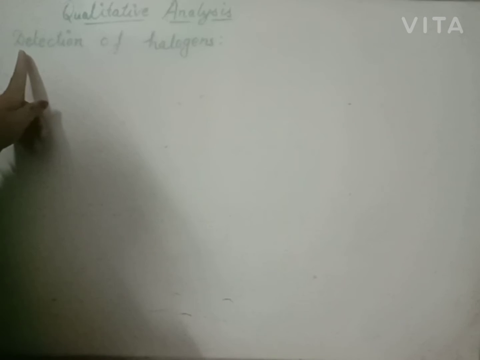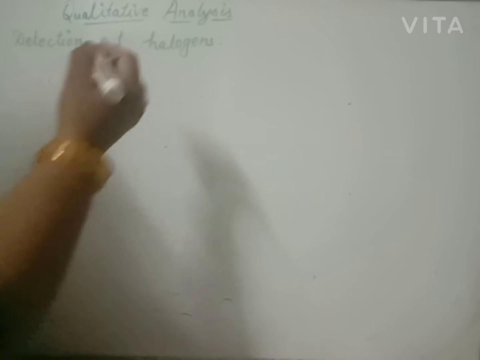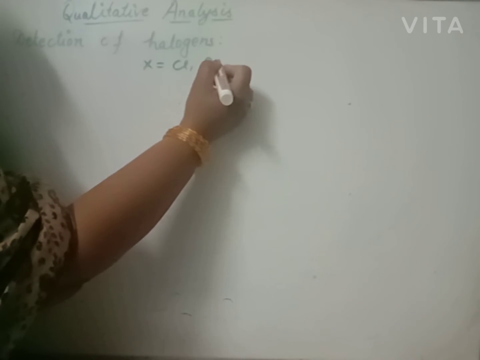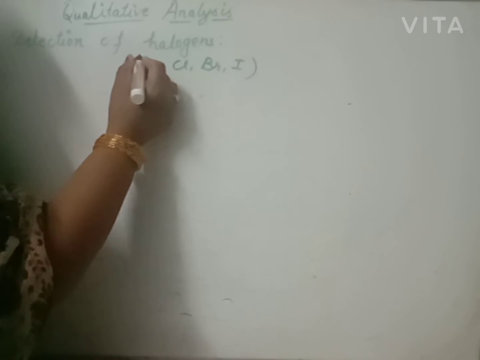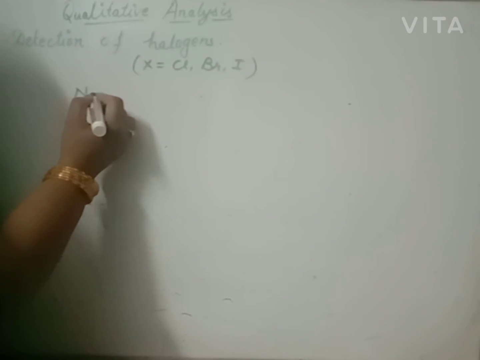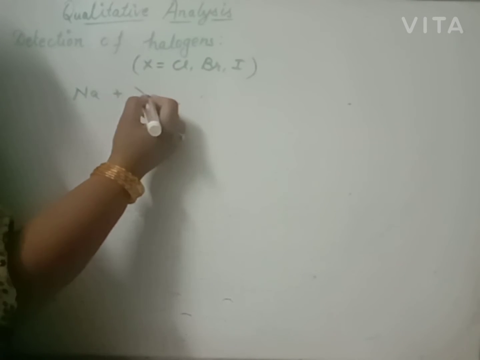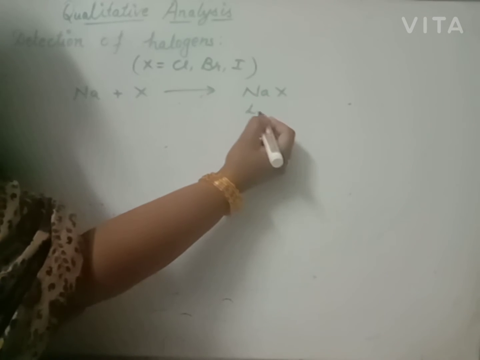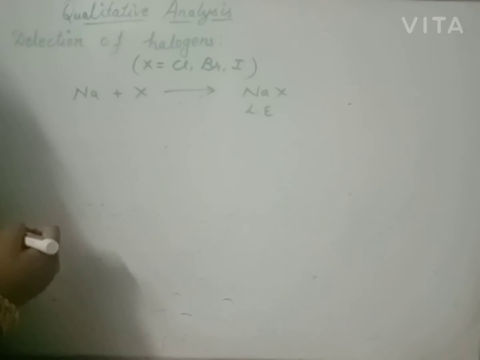Now detection of halogen. Besides carbon and hydrogen, halogens may be present in the given organic compound. These halogens may be chlorine, fluorine, bromine or iodine. Beta, sodium metal reacts with halogen to give sodium halide. It is the Lassaigne's extract. Clear?